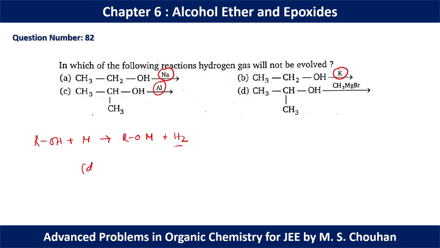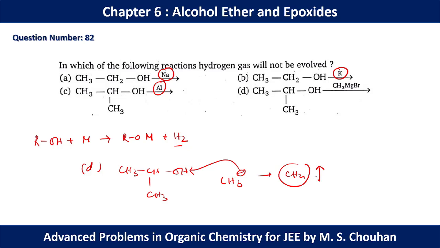But in option D, a Grignard reagent has been used. Grignard reagents are strong bases. So this CH3 minus can easily abstract this hydrogen and it will form methane gas. Methane is not hydrogen, that's why option D should be the correct option, because we have to find in which reaction hydrogen gas will not be involved. In option D, methane gas will be involved.